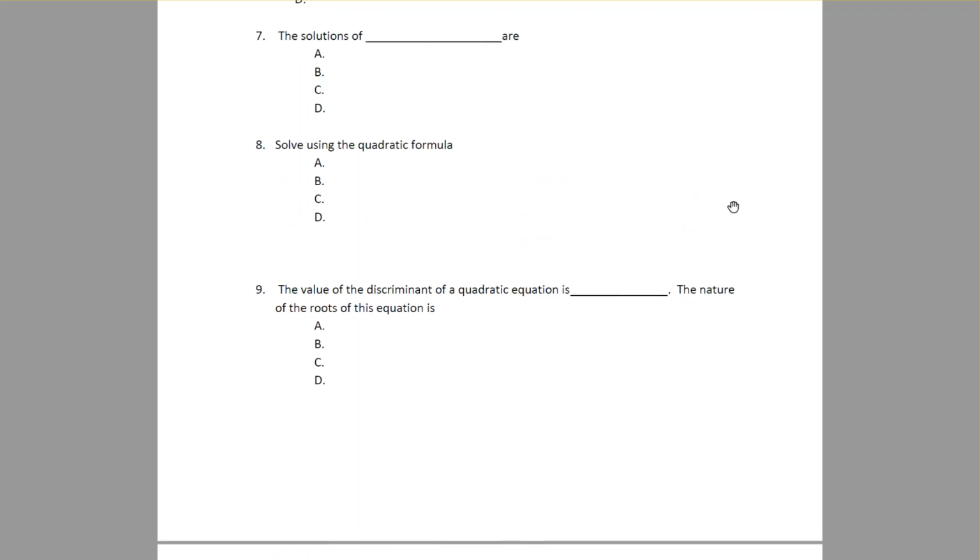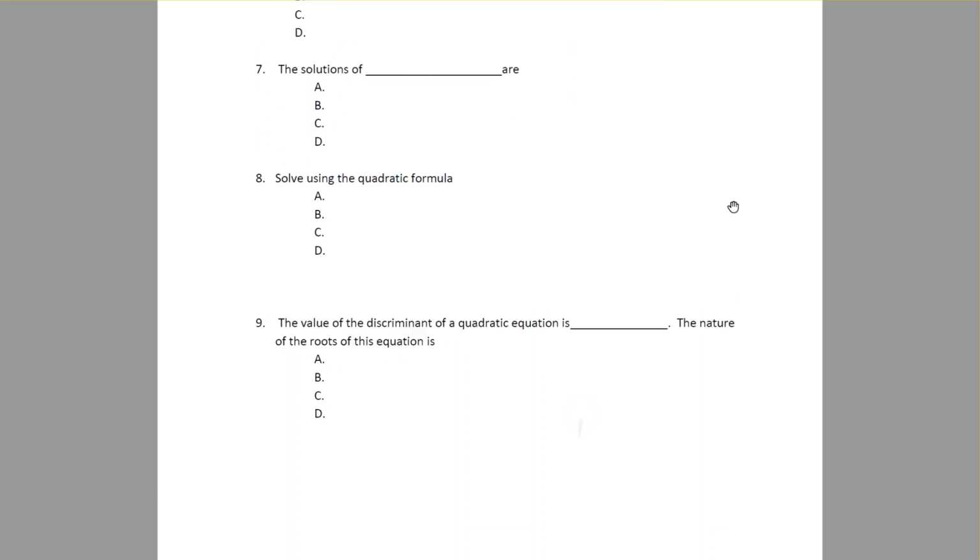Things like the discriminant. If you don't even know what a discriminant is, you're not going to get number 9 right because it says the value of the discriminant of a quadratic equation is. So go through, write notes right underneath 9 here. Make sure you know what the discriminant is. No reason you shouldn't get that question right.